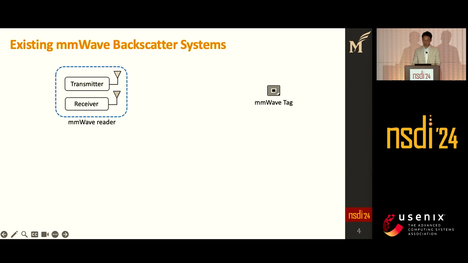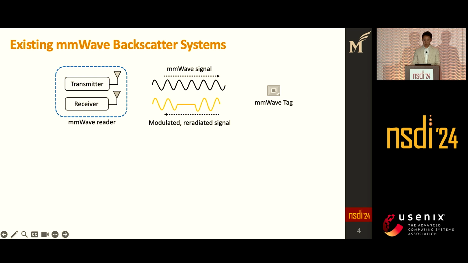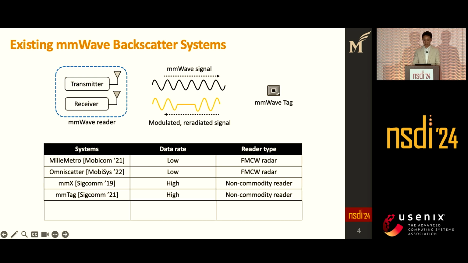In a mmWave backscatter system, we have two entities, the reader and the tag. The transmitter transmits a mmWave signal, and a tag radiates a modulated signal. mmWave backscatter has been studied in some prior works. However, these systems use dedicated devices or hardware, such as SDR or FMCW radar, as a backscatter reader. Therefore, the need for the dedicated device limits the adaptability. In this paper, we ask the following question. Can we utilize existing networks for mmWave backscatter?